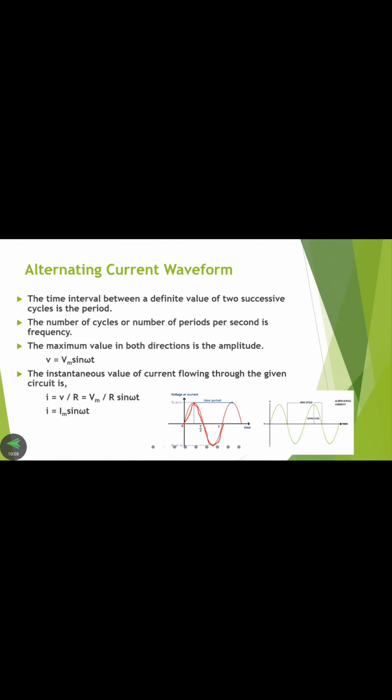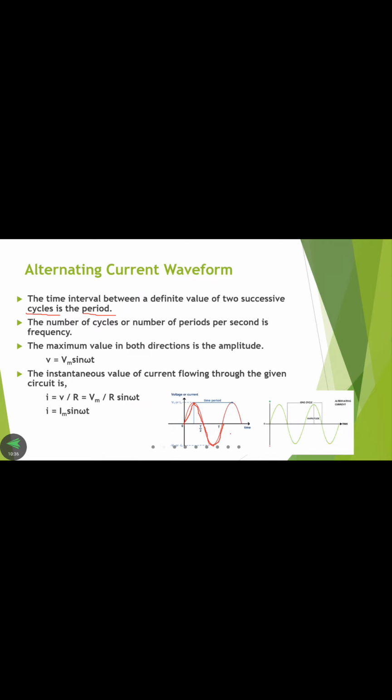This is called one cycle, made of two half cycles. So from 0 to 180 is one half cycle, and from 180 to 360 is the other half cycle. These two sets of half cycles are called one cycle for a given period of time. Next, frequency is the number of cycles per second.